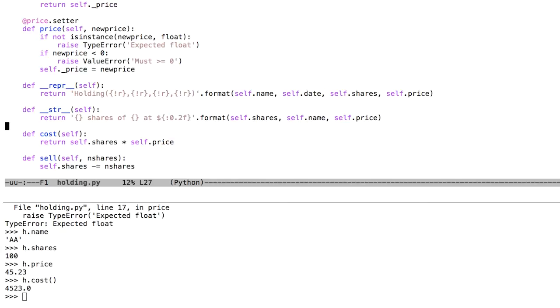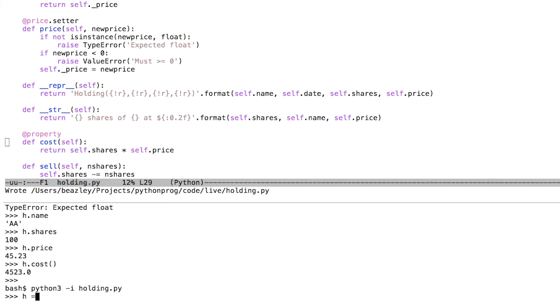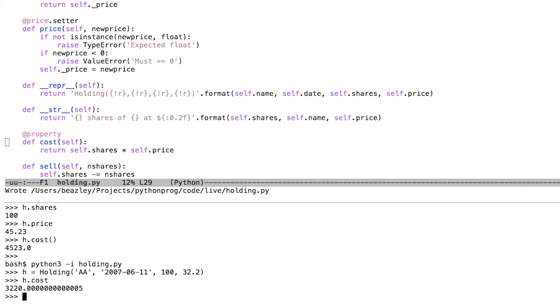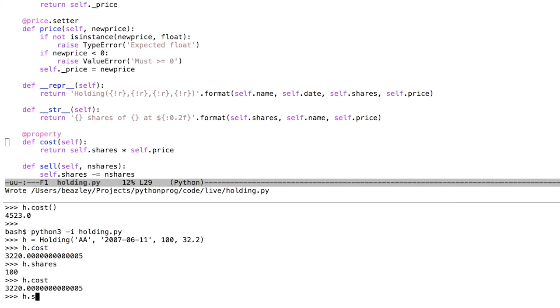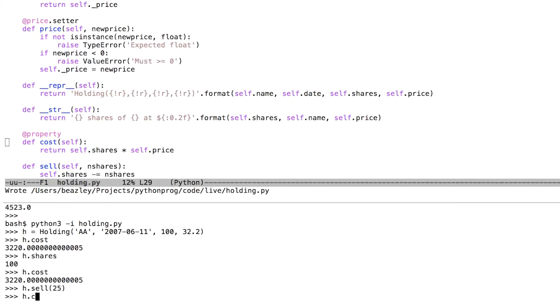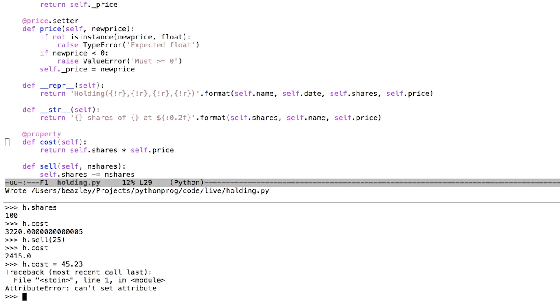One of the things that you could do is declare that as a property as well. What will happen is that will now become a computed attribute. It will look like a normal attribute, like you can say h.cost. And whoever's using that will have no idea that that's actually being computed underneath the covers. Like if somebody sells the shares, that cost magically updates at the same time. Again, it's defined as a property. The only clue that it might be different is that if somebody tried to change the cost, it would get rejected, partly because I didn't define a setter for that.